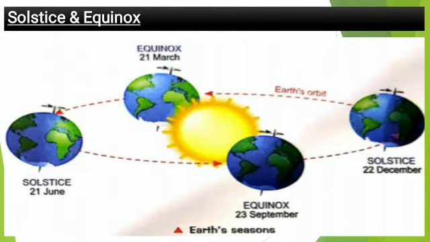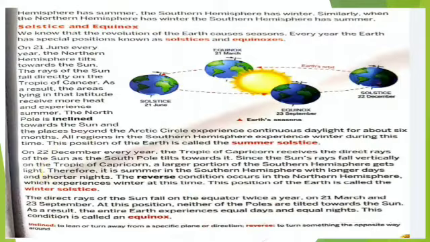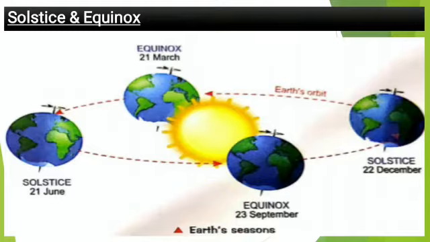All the regions in the southern hemisphere experience winter. This position of the earth is called the summer solstice. And on the other hand, on the 22nd December every year the Tropic of Capricorn receives the direct rays of the sun as the south pole tilts toward the sun. In the summer solstice, the north pole is tilted toward the sun. In the winter solstice, the south pole is tilted toward the sun.